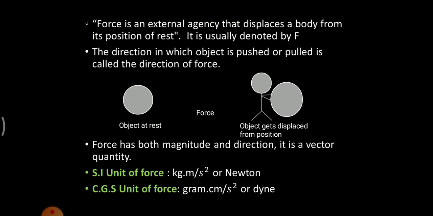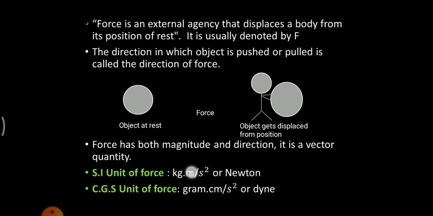Now this physical quantity is used very frequently, so we write it in short form, that is, the SI unit of force is Newton. More precisely, the SI unit of force is expressed in terms of Newton. Whereas in CGS units, again F equals ma, where m is mass, which we write in CGS as gram, and acceleration is written as meter per second square.